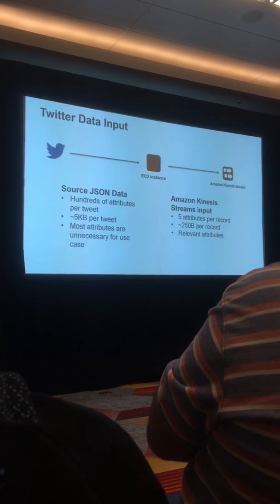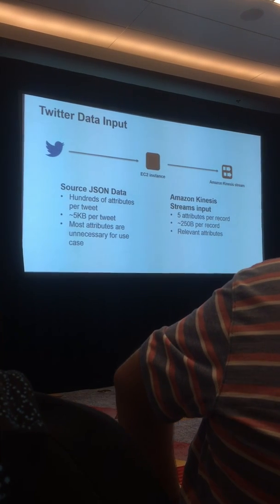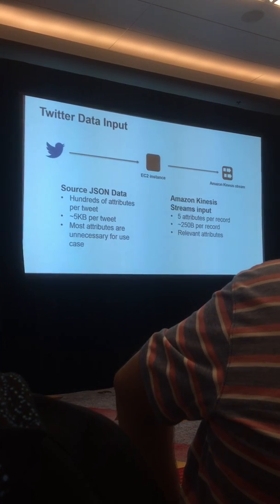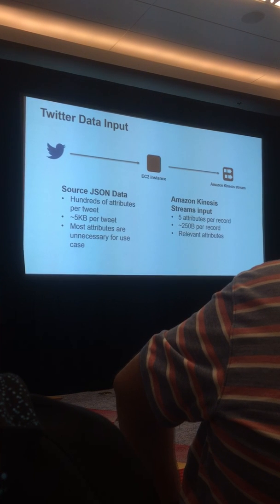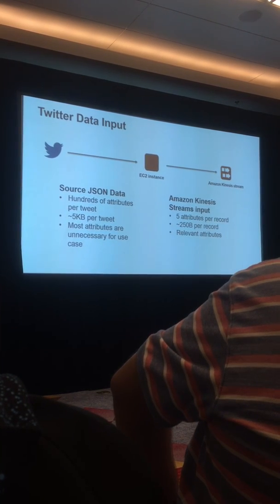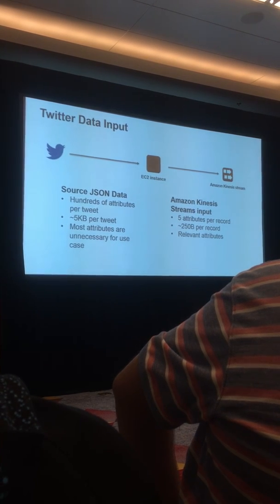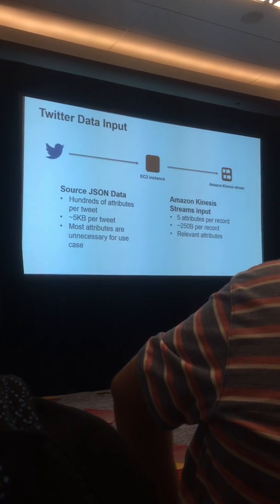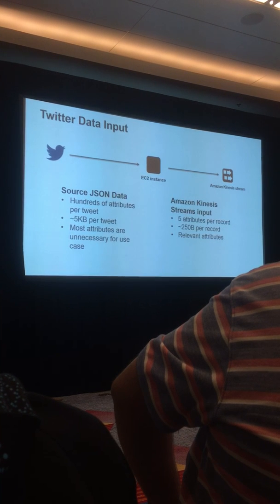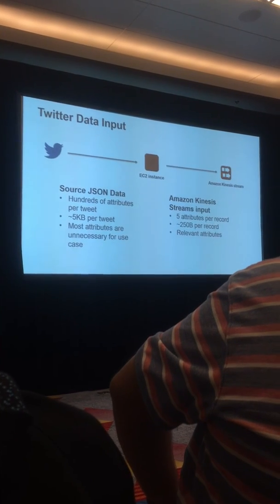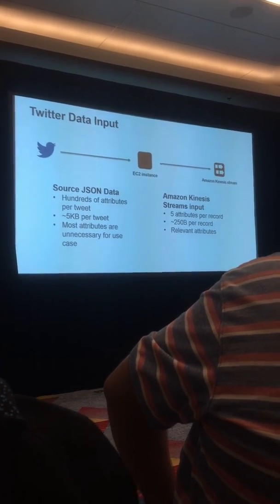So the EC2 instance here does do a little bit of cleanup before the data arrives in a Kinesis stream, because like I said, there's hundreds of attributes in the source, and we only need a few in our application. So it strips away some of those that we don't care about. It takes a tweet that might be 5K in total size and turns it down to about 250 bytes. And most of the attributes are just carved off because we don't need them.